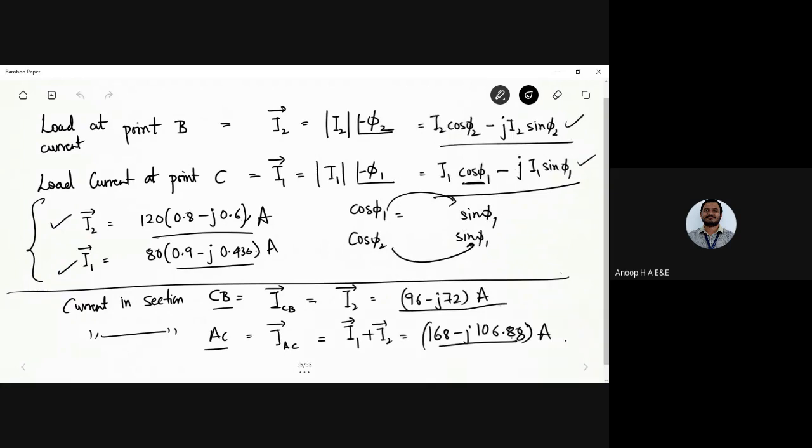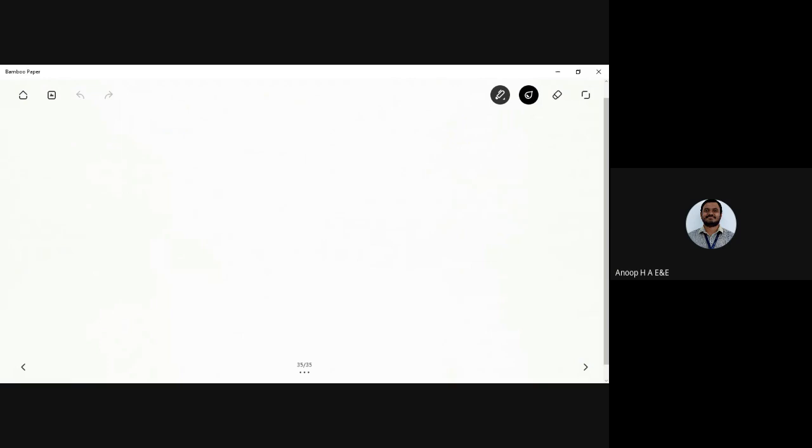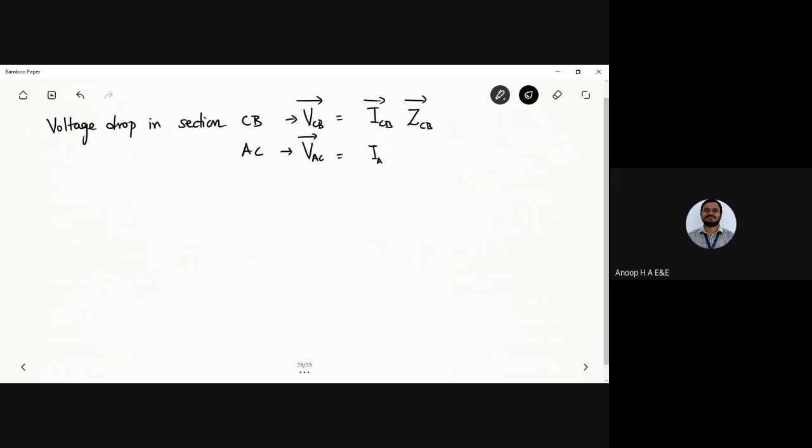Now after the current in section CB and AC, we want to find out the voltage drop in sections CB and AC. So how will you find out for section CB? It is ICB, the corresponding current, and the corresponding impedance. Next, we have IAC, next ZAC. Calculate the voltage drop and let me know the answer.